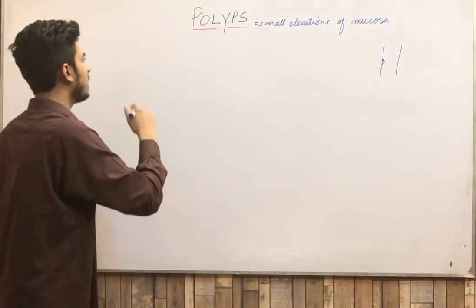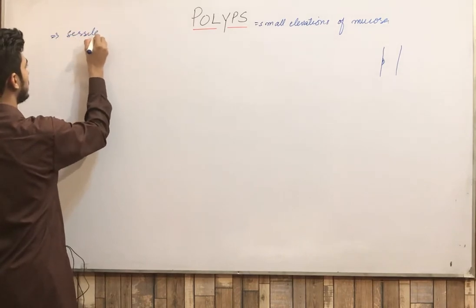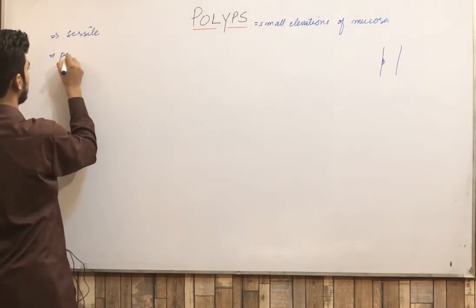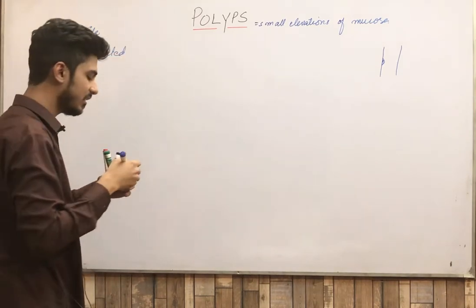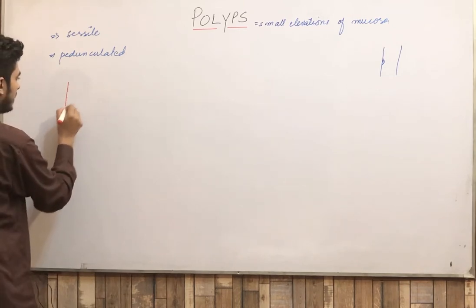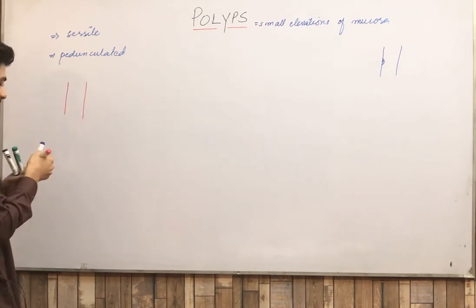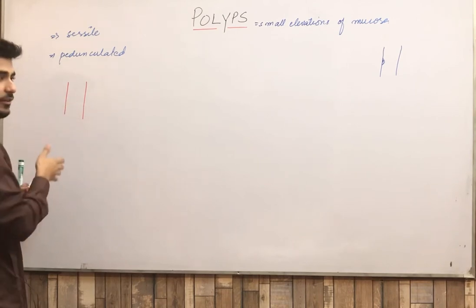Now, these polyps may be sessile or they may be pedunculated. Now, what are these sessile and pedunculated? Simply, for example, just take an example that this is your mucosa, any mucosa, maybe of intestine, maybe of gastric mucosa, maybe of endometrium.